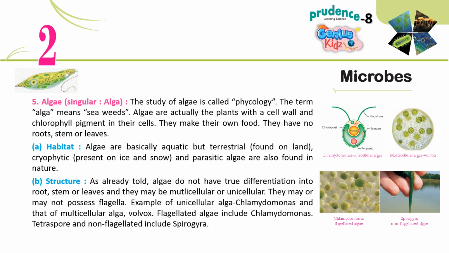B. Structure. As already told, algae do not have true differentiation into root, stem or leaves, and they may be multicellular or unicellular. They may or may not possess flagella. Example of unicellular alga: Chlamydomonas, and that of multicellular alga: Volvox. Flagellated algae include Chlamydomonas and Tetraspora, and non-flagellated include Spirogyra.